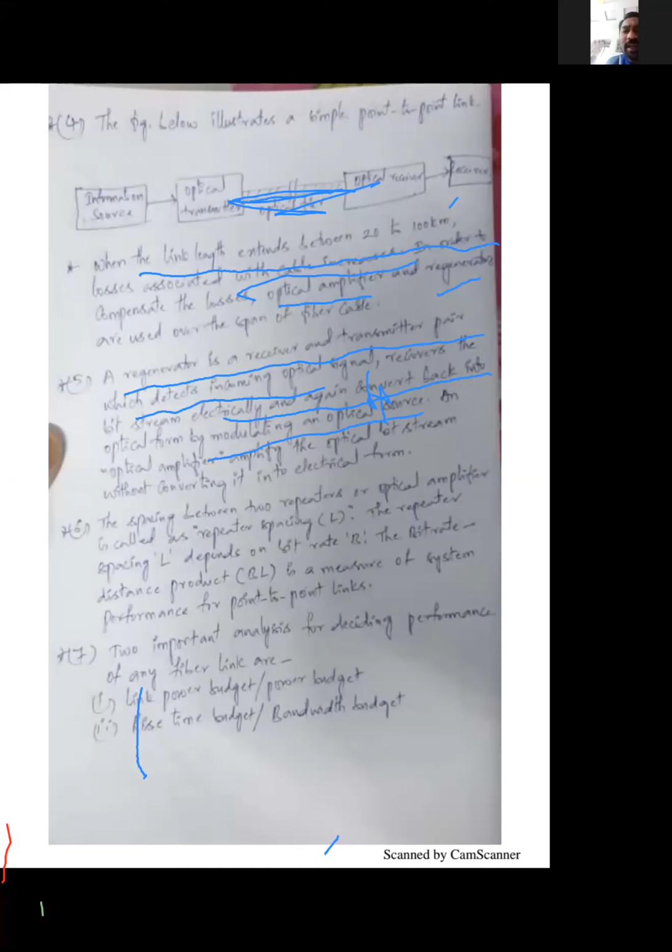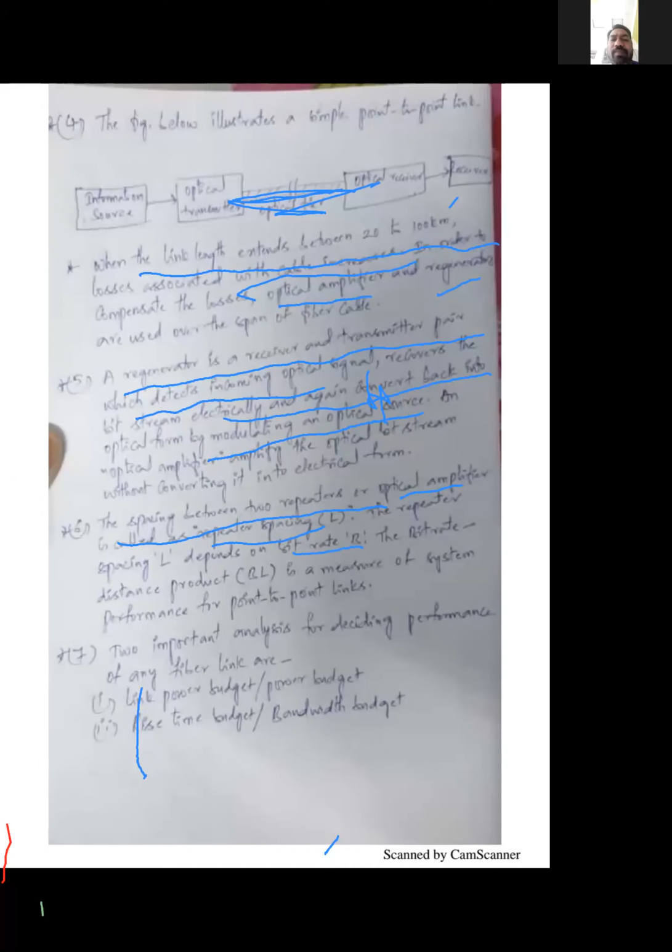Now the spacing between two repeaters or optical amplifiers is called repeater spacing. I repeat, the spacing between two repeaters or two optical amplifiers is called repeater spacing, and this repeater spacing depends on bit rate.